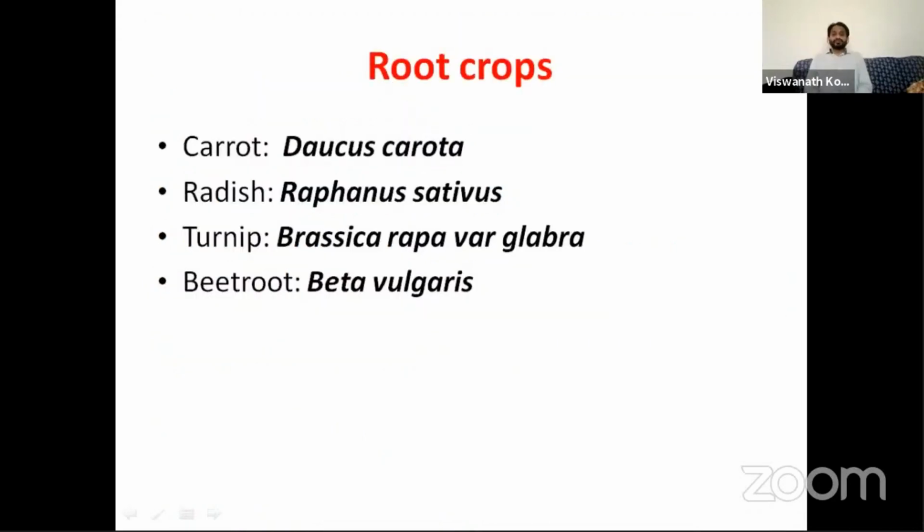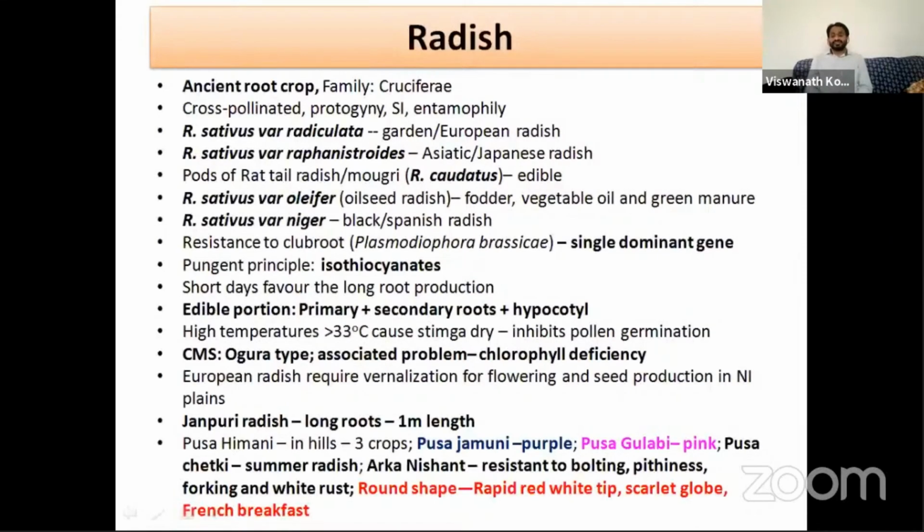Now we next move to the root crops. There are 4 important root crops: Daucus carota, Raphanus sativus, turnip, Brassica rapa var. glabra, and beetroot, Beta vulgaris. The origins, chromosome number, and other details you can refer to in a book, as I have not mentioned them here. Radish is a very ancient root crop. It was domesticated and used even before Christ.